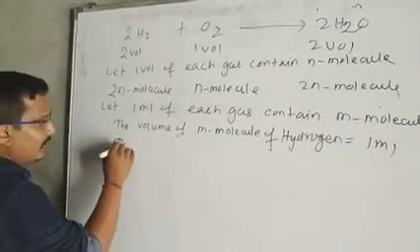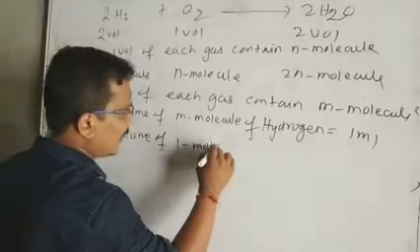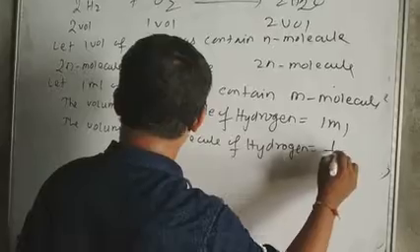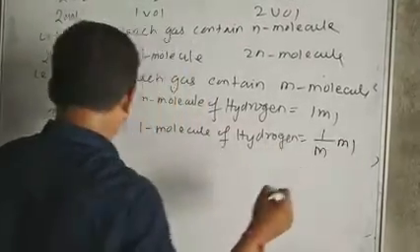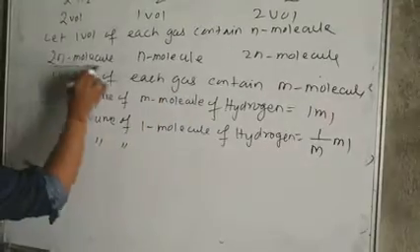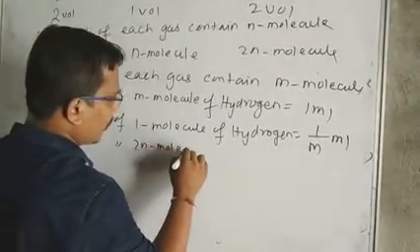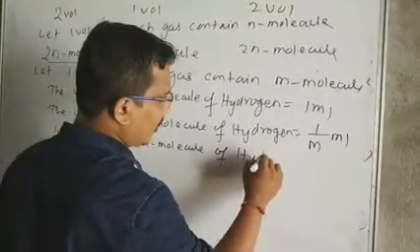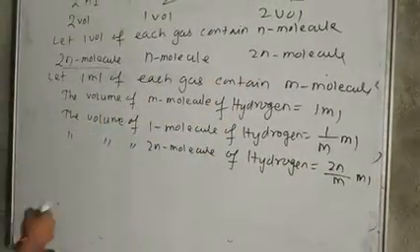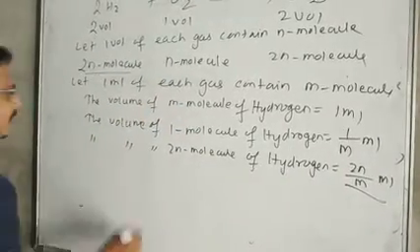So then we can write the volume of 1 molecule of hydrogen is 1/m ml. Next, the volume of how many molecules is taken for hydrogen? 2n. So the volume of 2n molecules of hydrogen is 2n/m ml.